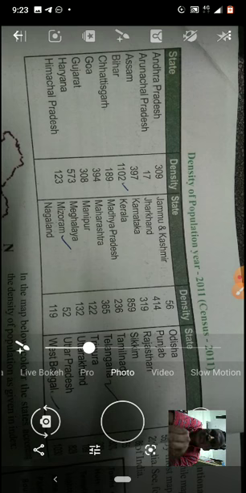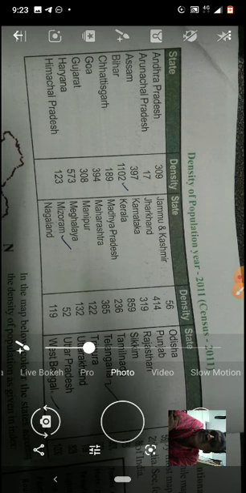See here, the total states and density are given. Children, here some states are given, the state and density of the state. First one, Andhra Pradesh, 309 people. In 1 square kilometer, 309 people are living in Andhra Pradesh. Arunachal Pradesh, in 1 square kilometer, only 17 are living.